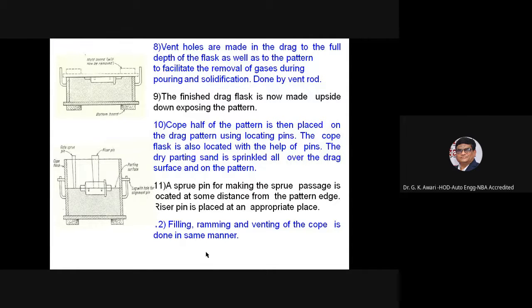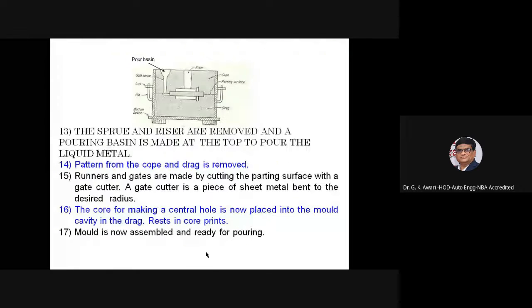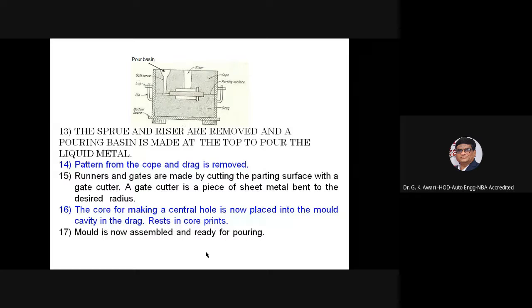A sprue pin for making the sprue passage is located at some distance from the pattern edge, and a riser pin is placed at an appropriate place. Filling, ramming and venting of the cope is done in the same manner. Now the sprue and the riser are removed, and a pouring basin is made at the top of the cope to pour the liquid metal.